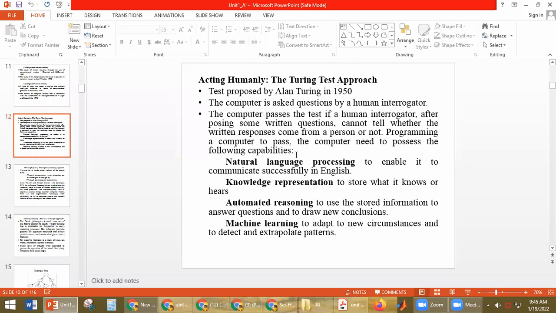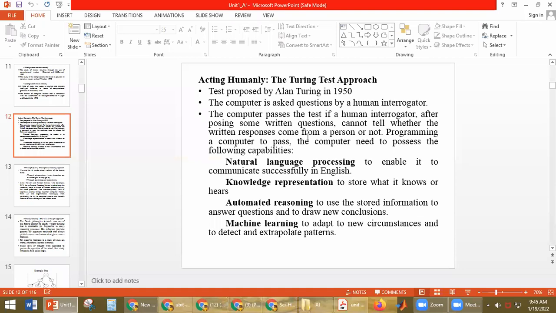When the computer passes this test, it has to have the following abilities. For passing the Turing test, the computer should have natural language processing, knowledge representation, automated reasoning, and machine learning. These are the four abilities it should have. What is natural language processing? The human interrogator may ask some questions in English, so the computer should be able to understand the questions properly and answer in English.